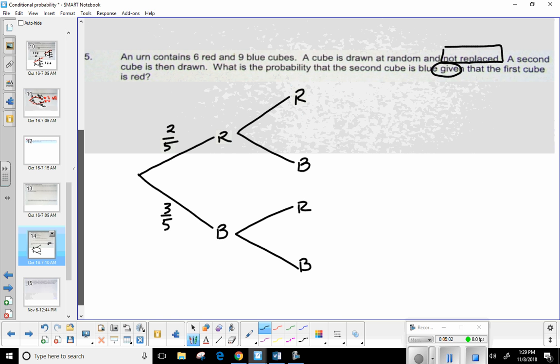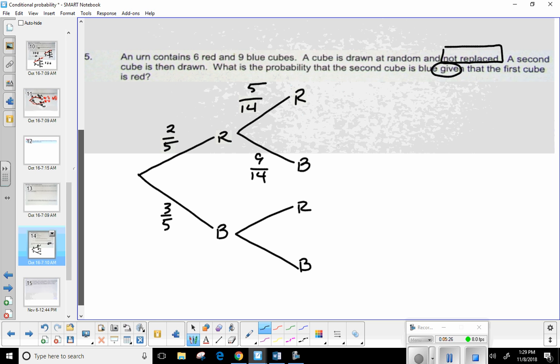All right, so let's see for this very top branch right here. Now, if I've already chosen a red, then that means what? There's only 5 red left out of how many total? Okay, 14. So 5/14. Would everybody agree? Okay. Now we can look at it. We haven't chosen a blue yet, so that would be 9/14. You know, again, that sums to give me 1.